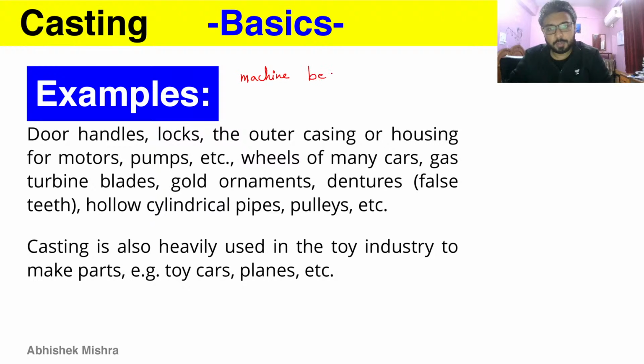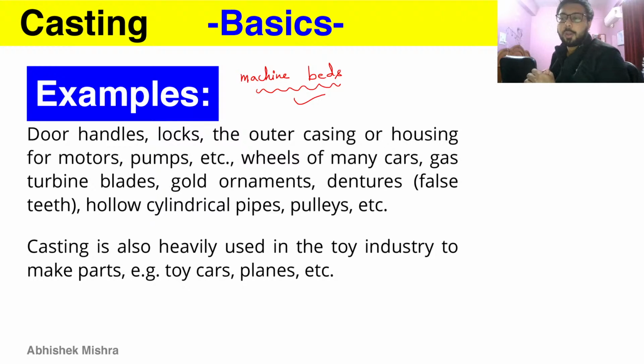machine beds. Machine beds are also manufactured using the casting process, more specifically sand casting. And as you can see, a machine bed is very heavy, it is obviously 1,000 kilograms heavy, and door handles are a few grams heavy. So casting is a very versatile process. In this you are not only creating small parts, you are also creating large heavy parts. So this is one of the advantages of casting.